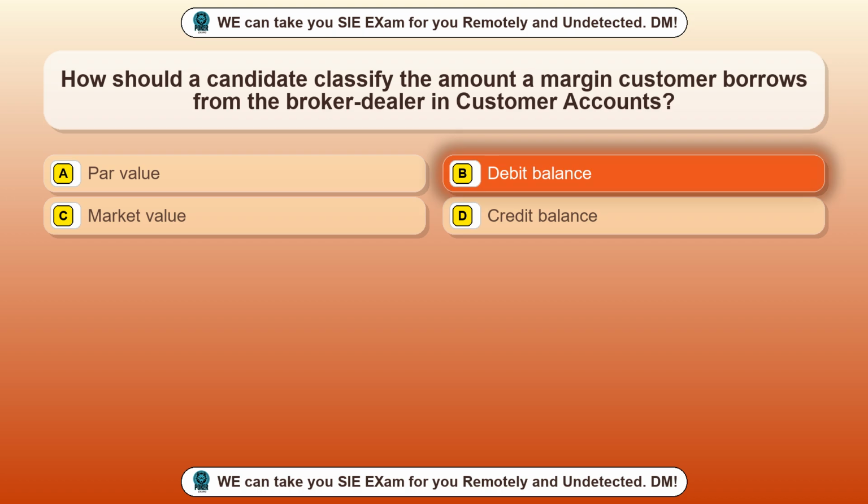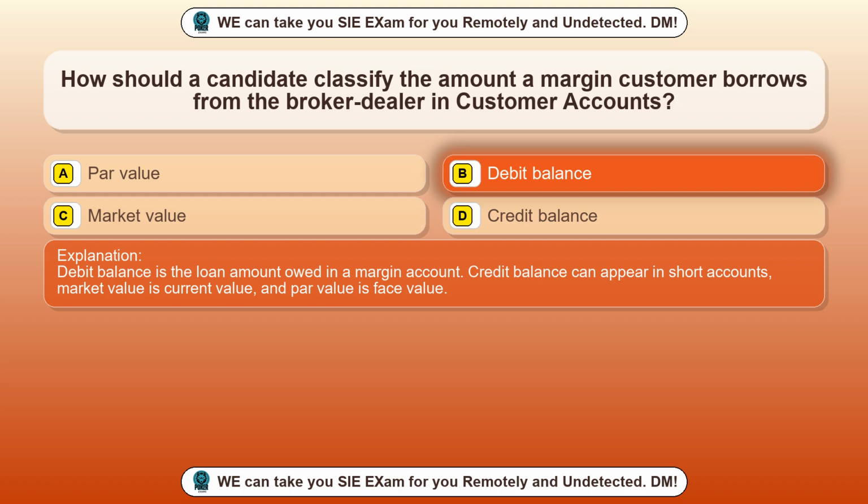Debit balance. Debit balance is the loan amount owed in a margin account. Credit balance can appear in short accounts, market value is current value, and PAR value is face value.